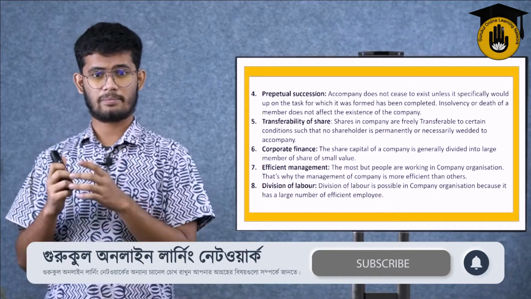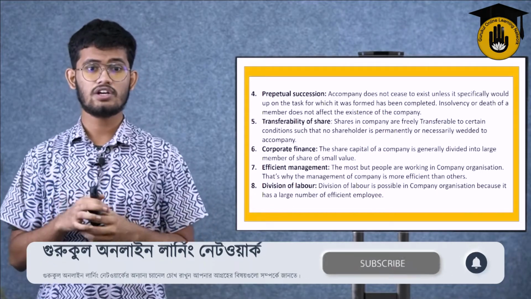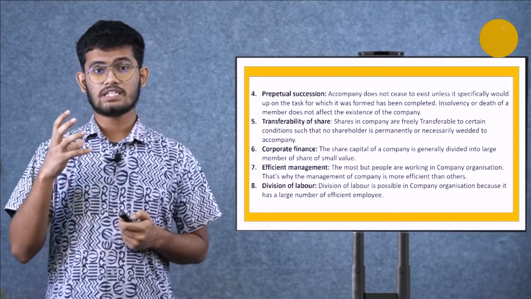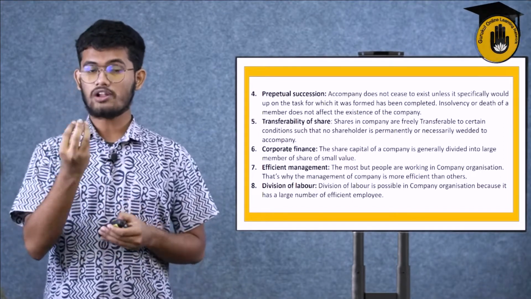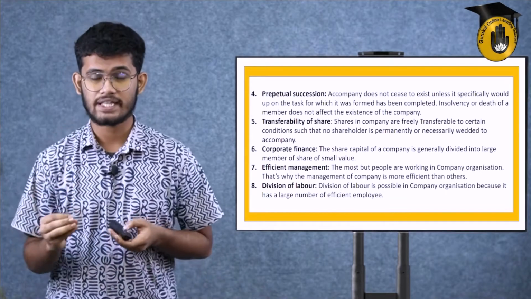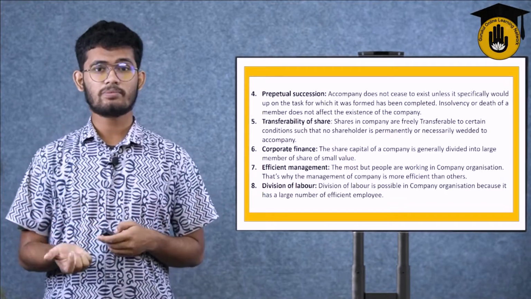That means the share capital is generally divided into large numbers of shares of small value, that is, the share amount is divided into small values for the general public to buy. That's a share. And the people who buy those are called the shareholders.